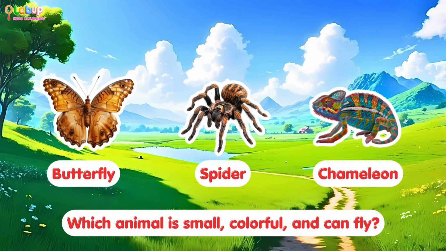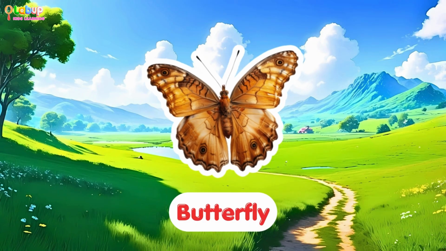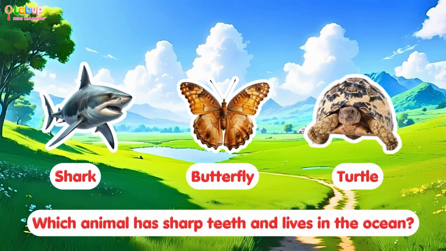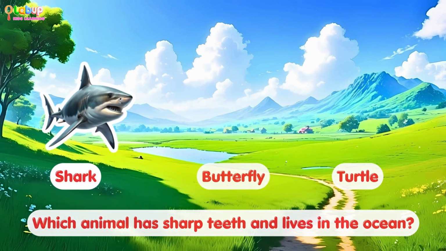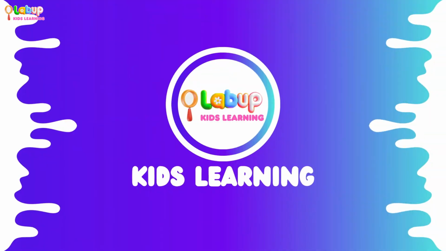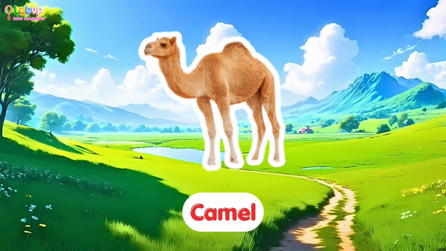Which animal is small, colorful, and can fly? Butterfly. Which animal has sharp teeth and lives in the ocean? Shark. Which animal has a big hump? Camel.